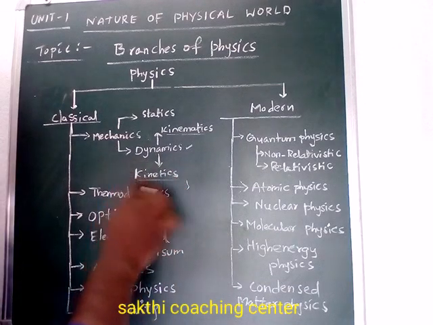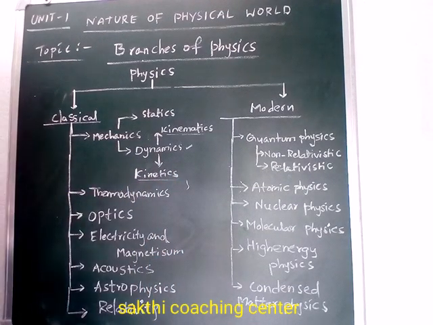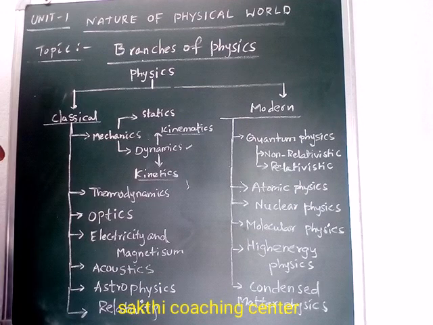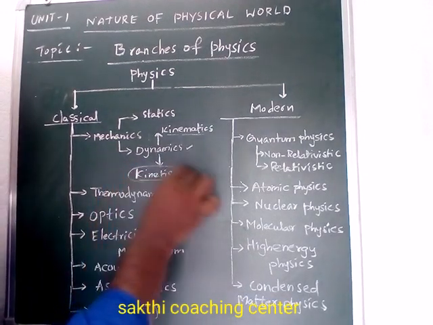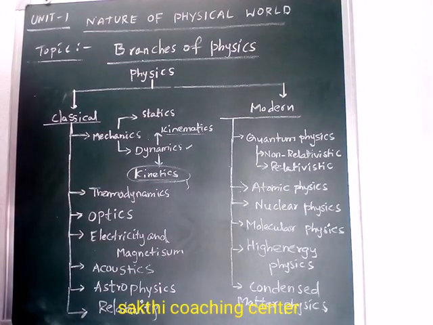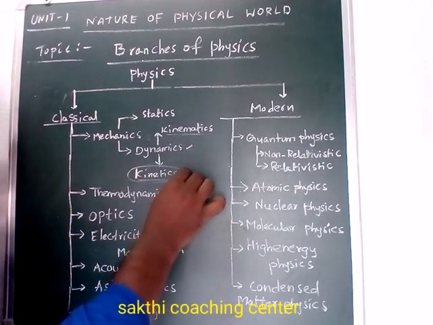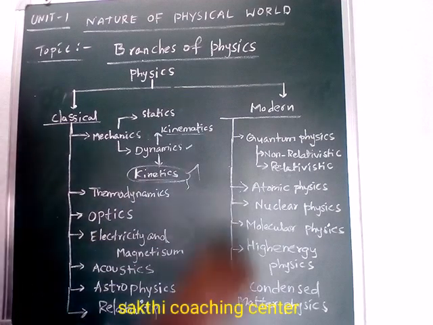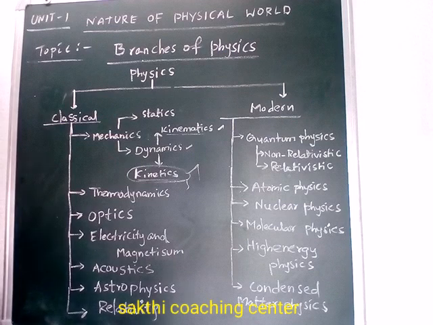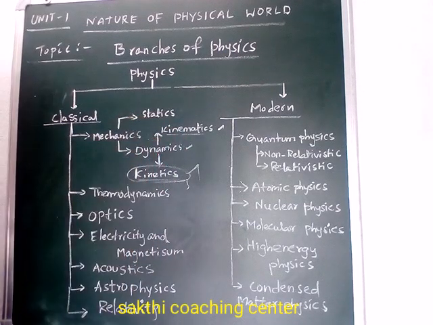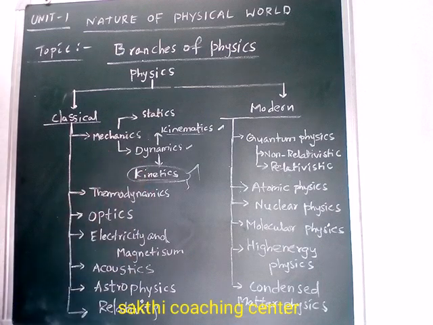Kinetics covers the motion of the object and also the cause of the motion. The cause means force. If we discuss with force, that is kinetics. If we discuss without force, that is kinematics. Statics means the object is static. If we discuss a static object, that is static mechanics. Understand? So those are the branches.